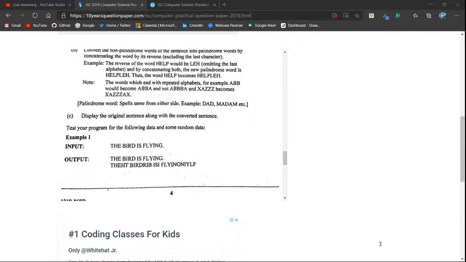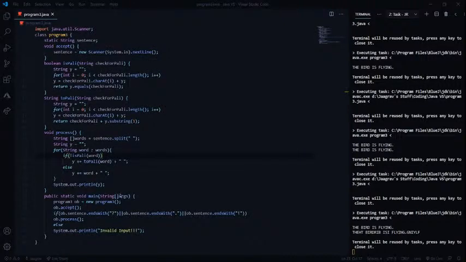So yeah, "the bird is flying," full stop. And I think it gave the right output, even though something is wrong. Wait, you guys again did not see that. What? See, this is why streaming is so hard. You did not see that I added this "not" over here, because last time when I executed it, I executed "the bird is flying," and then it output "the bird is flying" again. So I was like, wait, what? Why is that the same answer?